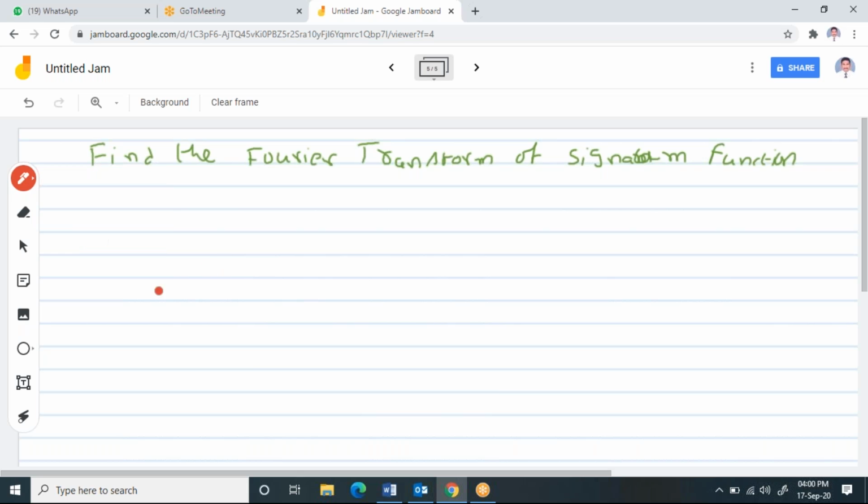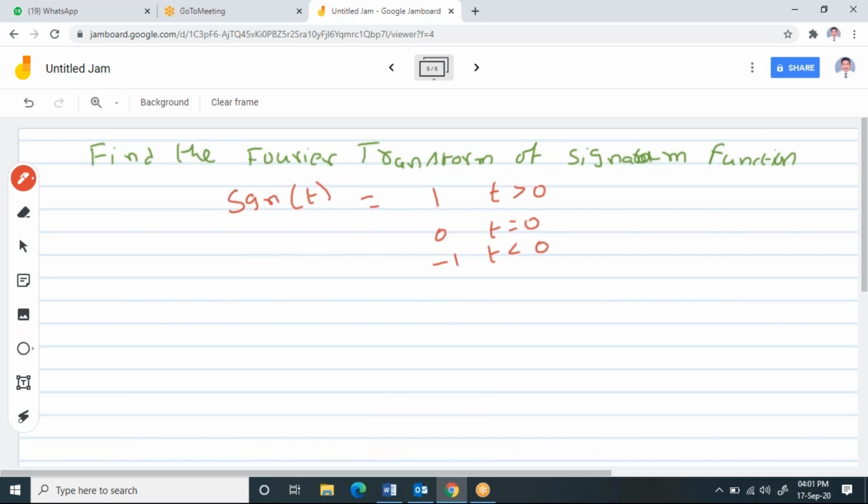I'll plot the graph for the signum function. The signum function is defined as sgn of t, which is equal to 1 for t greater than 0, 0 for t equal to 0, and -1 for t less than 0.